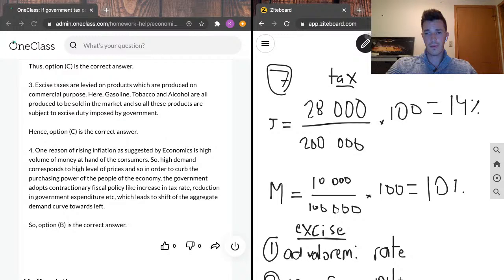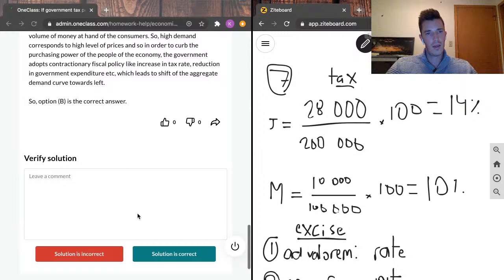So for an example, we know that excise taxes can be imposed on cigarettes. If it was an ad valorem excise tax, maybe the tax would be 10% of the price of a box of cigarettes. But if it was a specific tax, maybe they were taxing them per cigarette. And some of the boxes have different amounts of cigarettes in them.